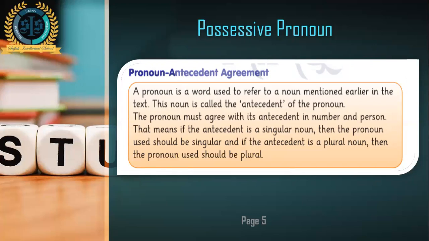But if you use a noun that is plural, like if you say that people are studying, then you will use they, meaning all the pronouns related to it will be plural. Like they are doing their work, people are sitting here, they are talking, they are enjoying their food.